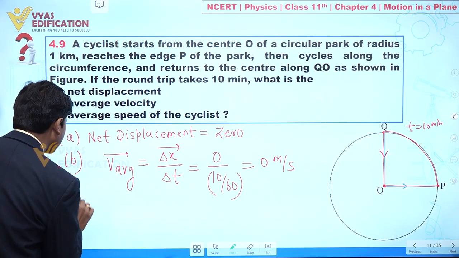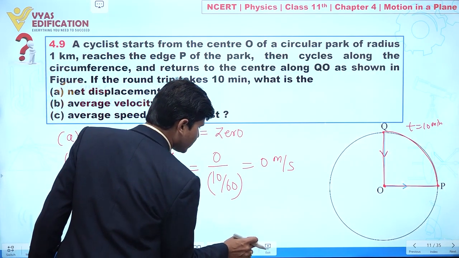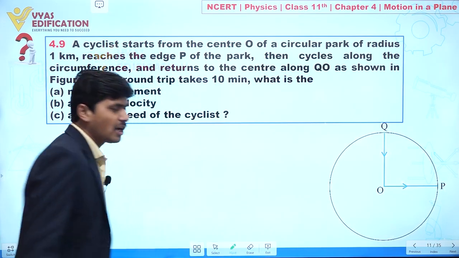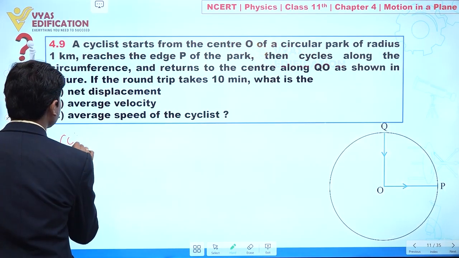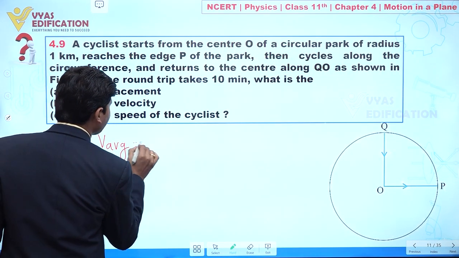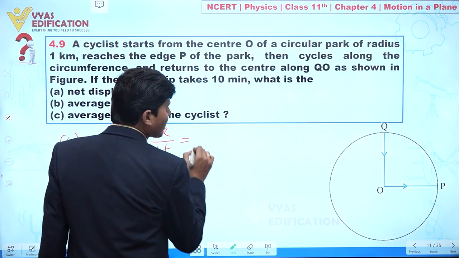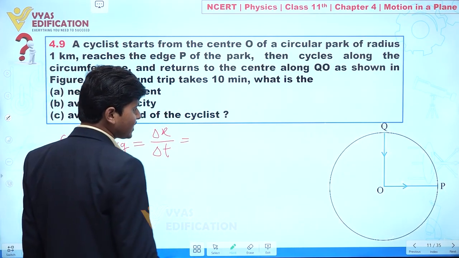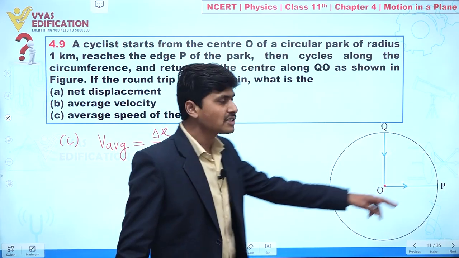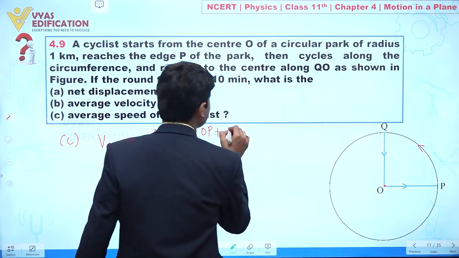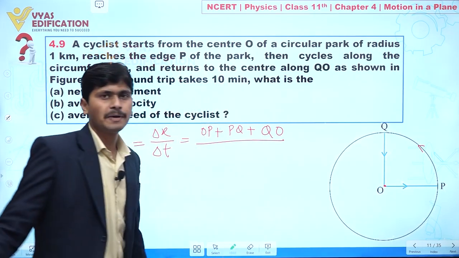Now we are going to discuss part C, the average speed of the cyclist. Concentrate. Average speed is given by total distance covered over total time. Can we calculate the total distance covered? Yes. The cyclist first goes from O to P, so OP, plus from P to Q, so PQ, plus QO. And it is divided by the total time.